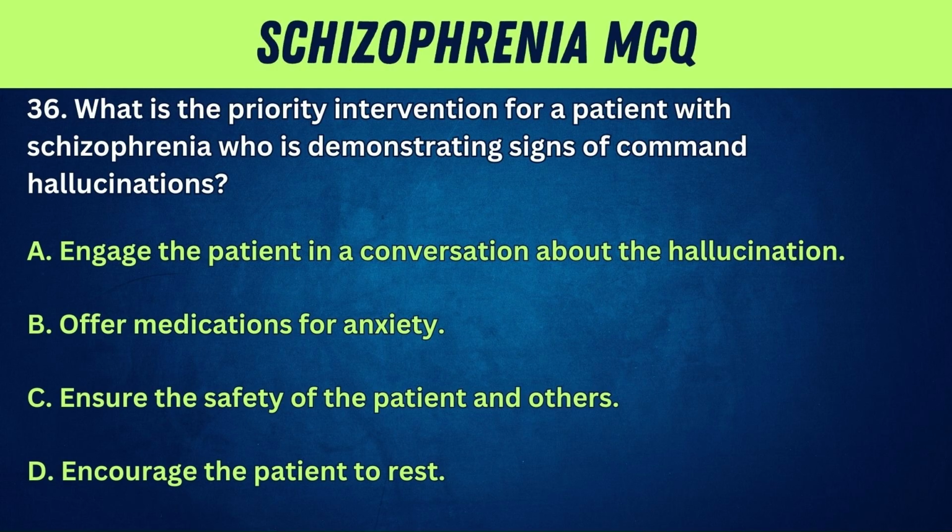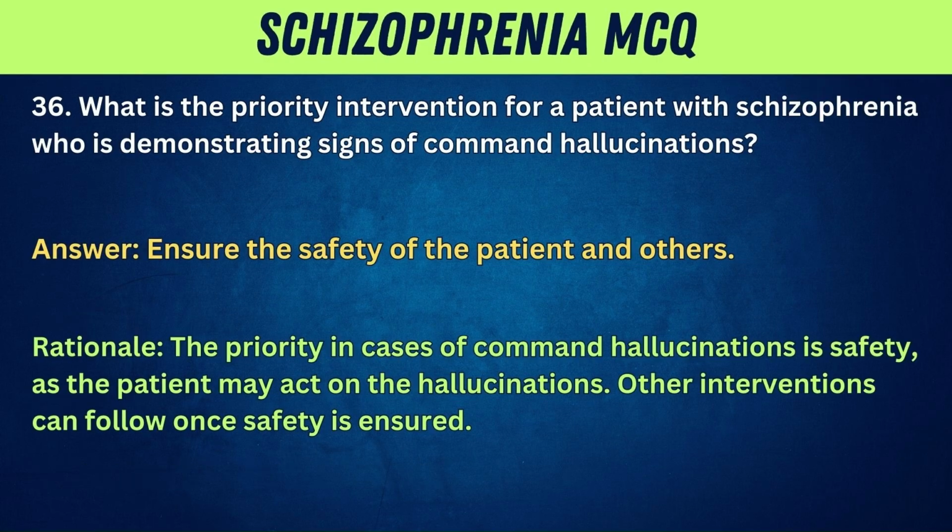36. What is the priority intervention for a patient with schizophrenia who is demonstrating signs of command hallucinations? A. Engage the patient in a conversation about the hallucination. B. Offer medications for anxiety. C. Ensure the safety of the patient and others. D. Encourage the patient to rest. Answer: ensure the safety of the patient and others. Rationale: the priority in cases of command hallucinations is safety, as the patient may act on the hallucinations. Other interventions can follow once safety is ensured.